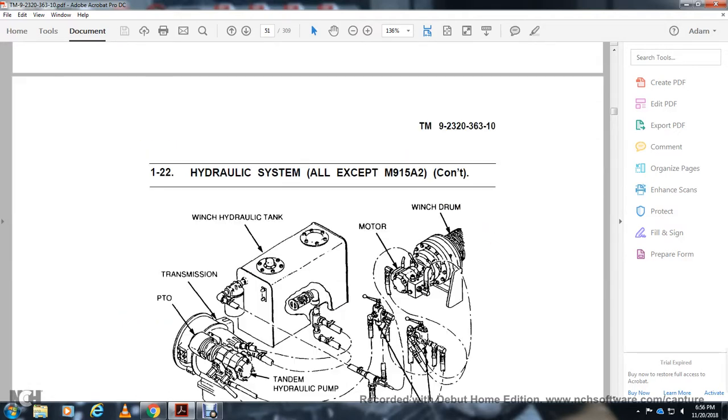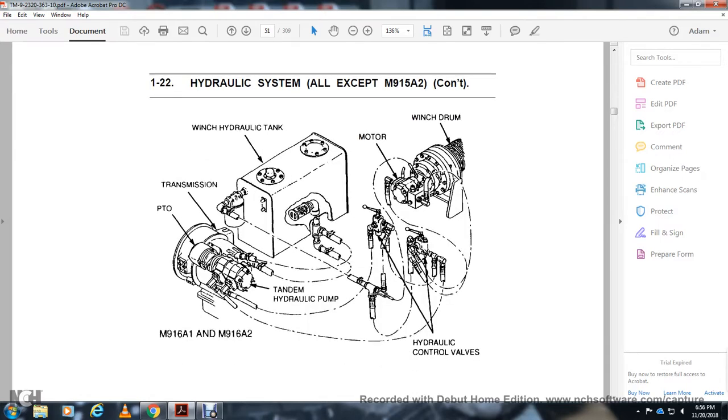Hydraulic system, all except the M915A: the PTO transmission, the hydraulic tank, the motor, the winch drum, and the tandem hydraulic pump with the hydraulic control valves.